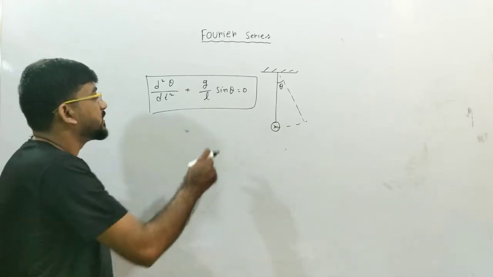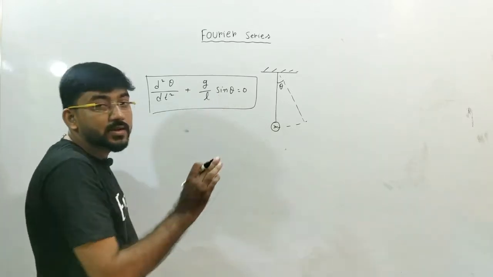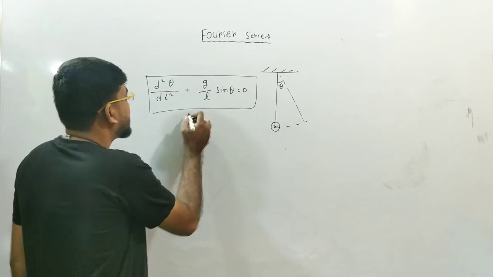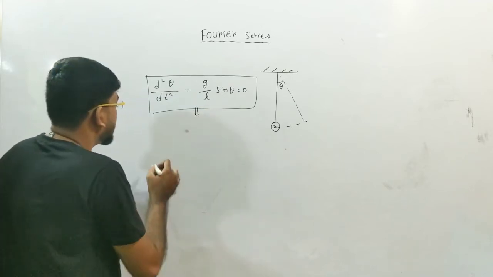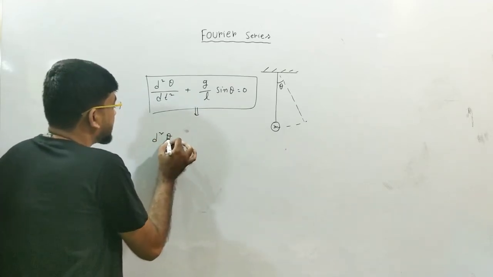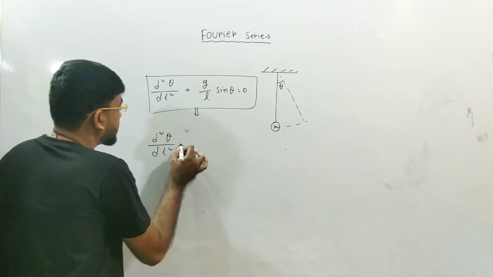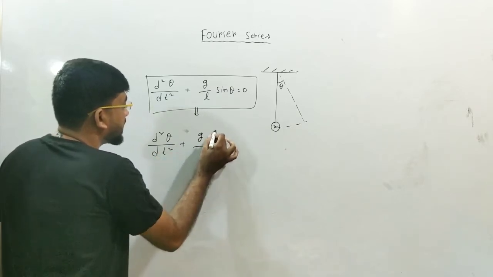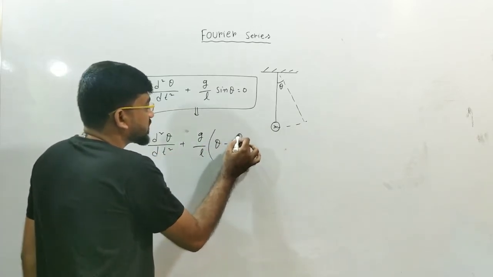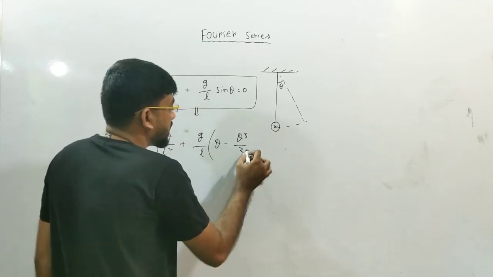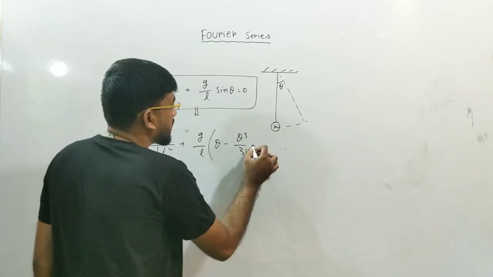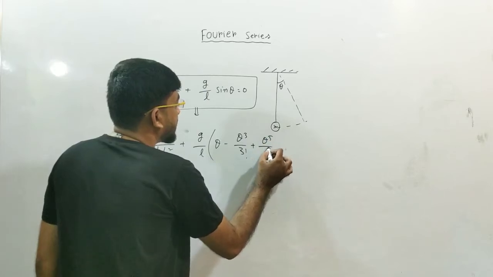If you know the Taylor series expansion of sin theta, then you can write this equation as d2 theta by dt2 plus g by L into theta minus theta cube by factorial 3 plus theta to the power 5 by factorial 5, and so on.